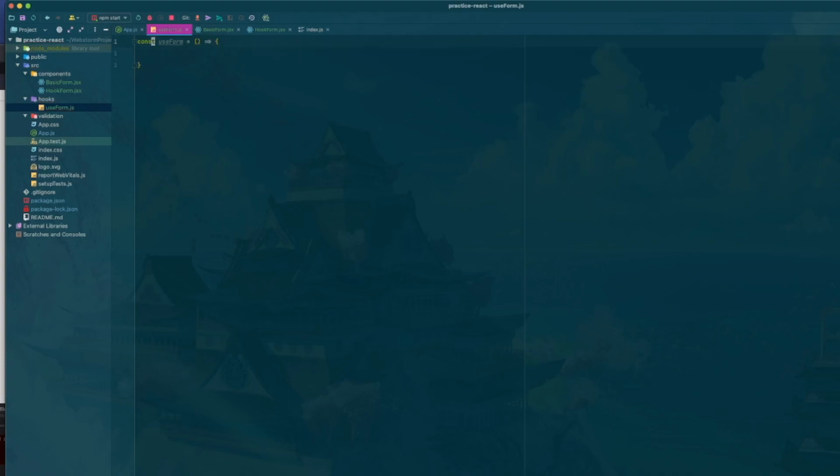Now in here, we're going to have it receive a callback function. Now we're going to do const, and we're going to create the state. So this is going to be called values, and we'll do setValues here.